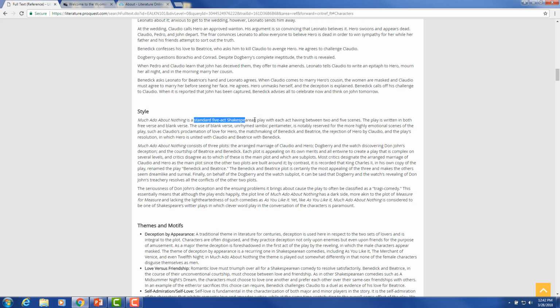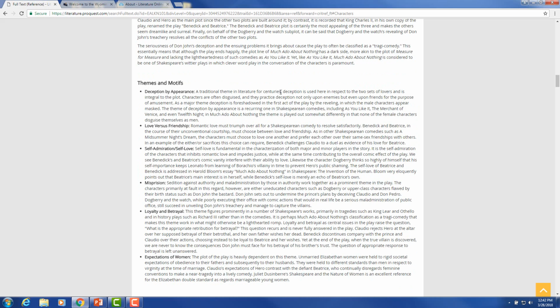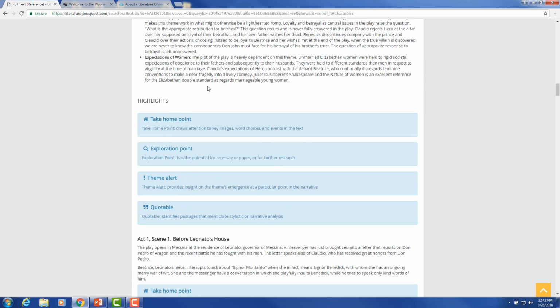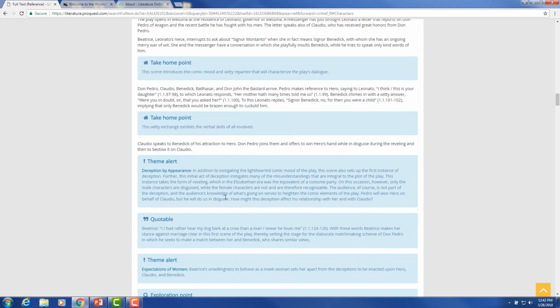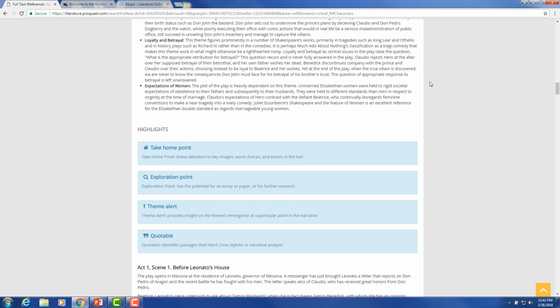It's a standard 5-act Shakespearean play, each act having between 2 and 5 scenes, and then it talks about how it was written. There are themes and motifs listed: love versus friendship, loyalty and betrayal, and then you get to highlights. There are these 4 highlighted items. So we get to Act 1, Scene 1. There's your take-home point, a theme alert, quote, going through each one of the acts and scenes.